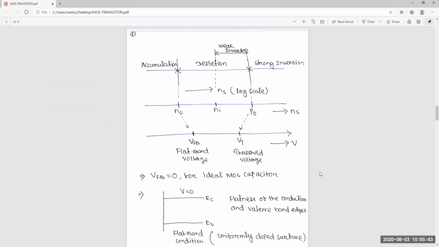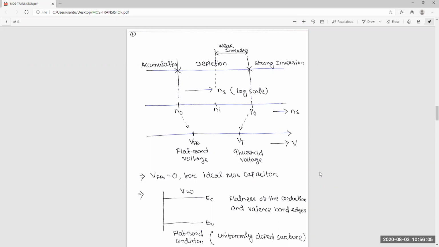So okay. We have already discussed the accumulation region, depletion region, and strong inversion region, and also that in the depletion region, a part of the region is weak inversion, and the corresponding voltages, that is, the flat band voltage and the threshold voltage. So this threshold voltage is important.